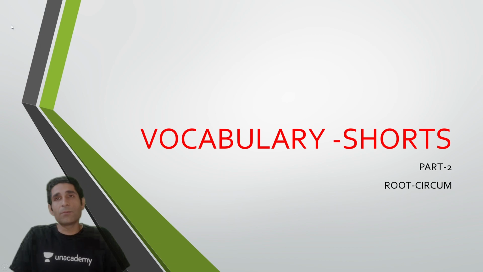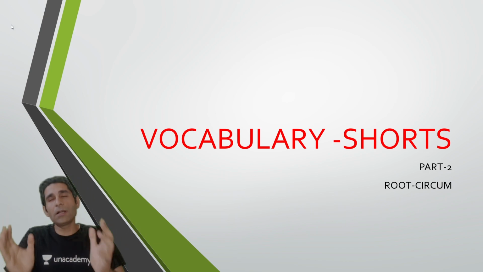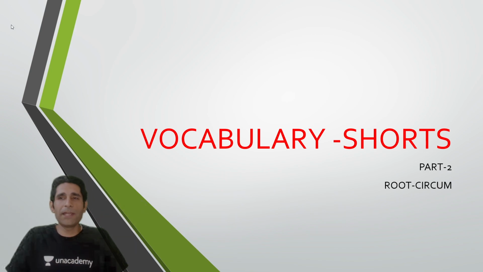I had a 99.74 percentile on the CAT verbal section. So, guys, today this is the second session of vocabulary shorts, and we are going to discuss the root circum. If you have seen the previous session, I think you realize what we do in these short sessions. In the next 5 to 6 minutes, I'm going to take you through some words, and these words are important high frequency words that you find in many competitive exams. So, guys, ये second session है.